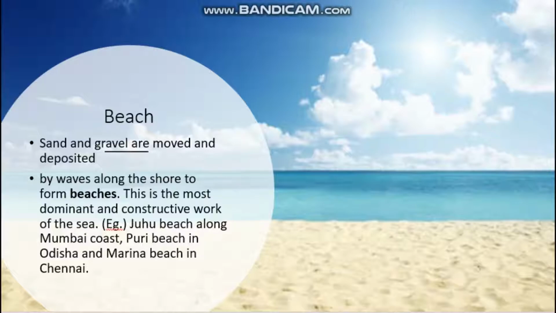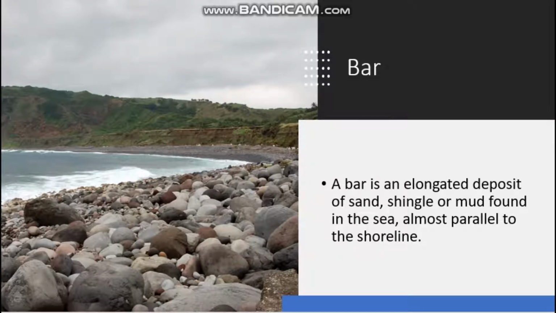Next one is the bar. On seeing the picture, what have you understood? What do you mean by bar? In Tamil, we will say manal thittu. A bar is an elongated deposit of sand, shingle or mud found in the sea, almost parallel to the shoreline.